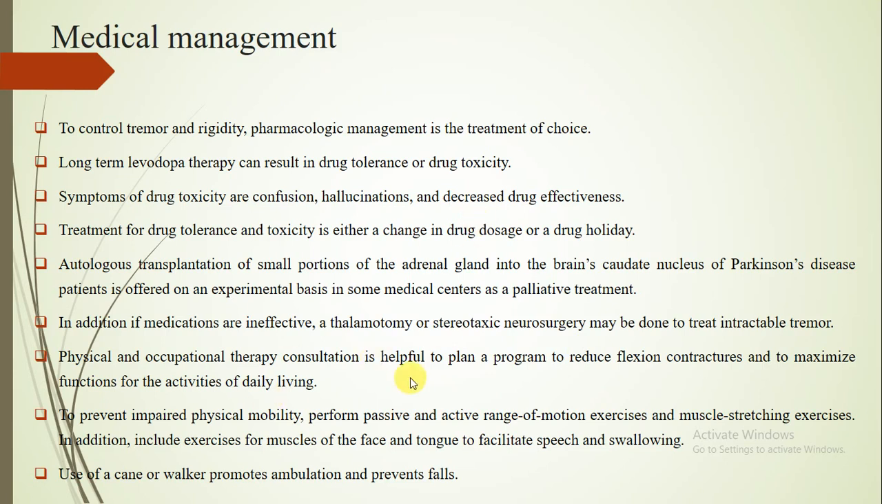Physical and occupational therapy consultation is helpful to plan a program to reduce flexion contracture and to maximize function for activities of daily living. To prevent impaired physical mobility, perform passive and active range of motion exercises and muscle stretching exercises. In addition, include exercises for the muscles of the face and tongue to facilitate speech and swallowing. Use a cane or walker to promote ambulation and prevent falls.